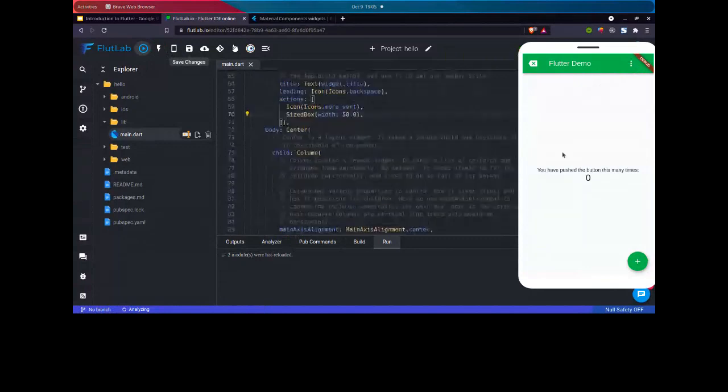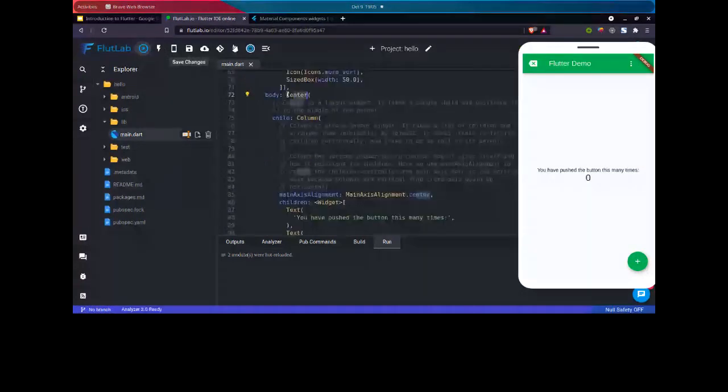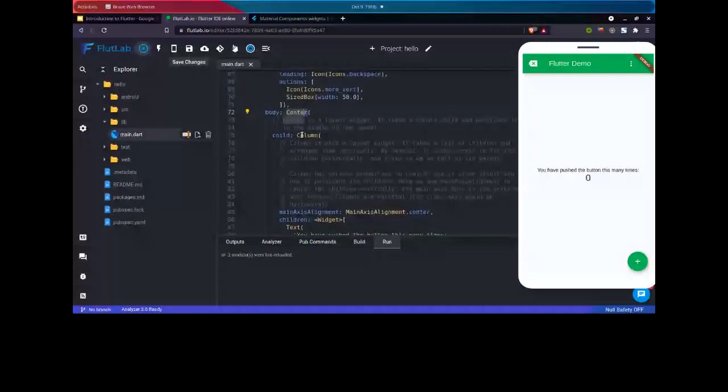Similarly, let's get to our body part. Inside the body, I'm telling it to have a center element. That means everything that comes inside this parent widget should be center aligned, and this is not the vertical one, it's the horizontal one. I'm not currently declaring any vertical alignment, only horizontal alignment. So with this center widget, we have horizontal center alignment, and inside this center widget, I'm having a child which is a column.